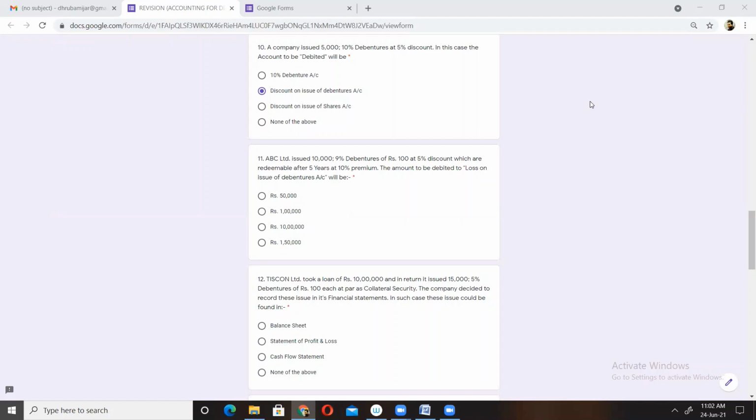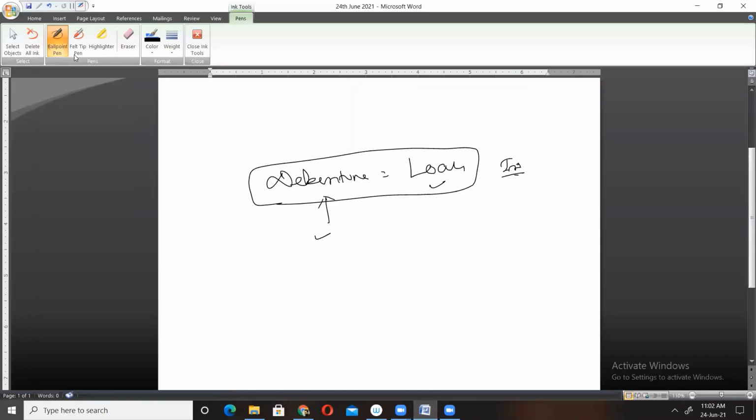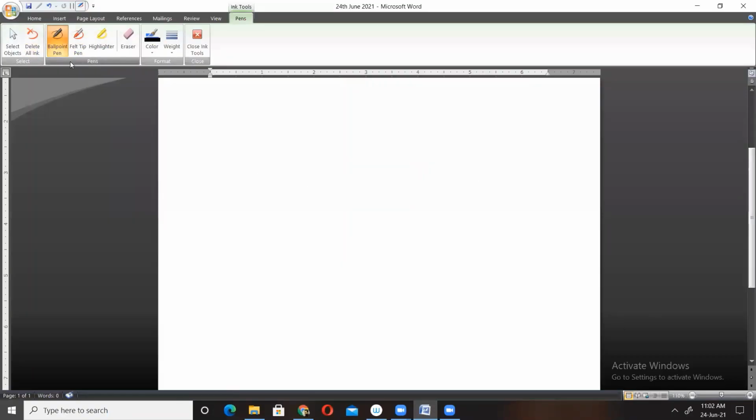Let's see what could be the journal entry for this. In this question, a company issued 5,000 10% debentures. Don't get scared by seeing the 10% debenture. It is nothing but the category of debenture.